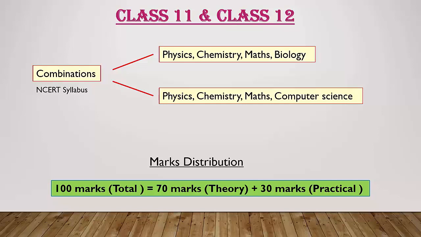Suppose if you got 0 marks in practical, then you should get 35 marks in theory. If you got just 5 marks in practical, then you have to get minimum 30 marks in theory to pass. Suppose if you were absent for the practical examination, then you have to get 35 marks in the theoretical examination to pass. So this is all about the theoretical and practical part and how the marks distribution will take place. So this is all about the PU board pattern.